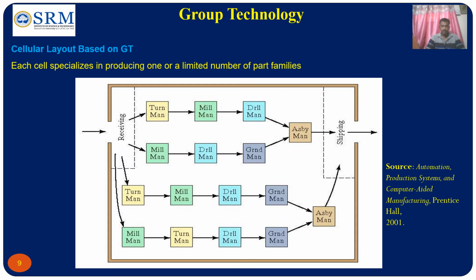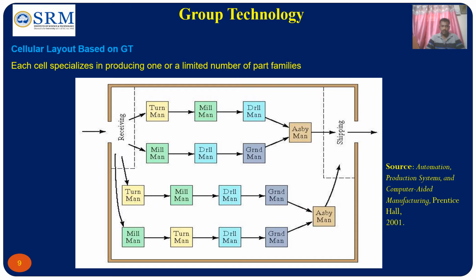So this is a cellular layout based on group technology. In this case, each cell specializes in producing one or a limited number of part families. The machines are arranged here with respect to the part families. Based on the processes to be carried out on a particular part family, the machines are identified and arranged as a layout. You can see this is a cellular layout. In this case, the irregular movement of material and unnecessary in-process inventories are reduced.